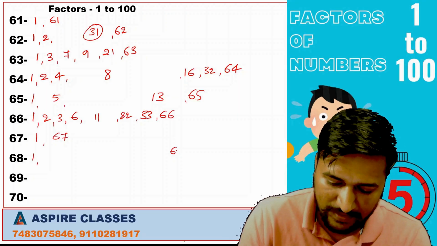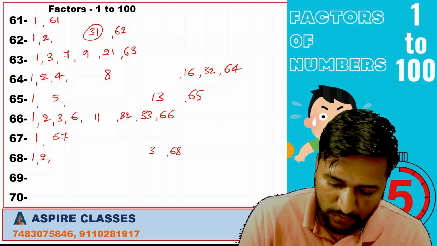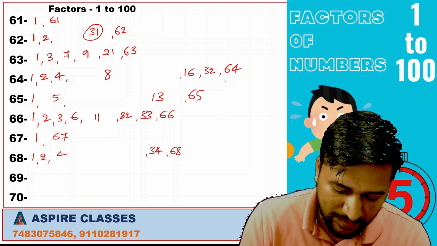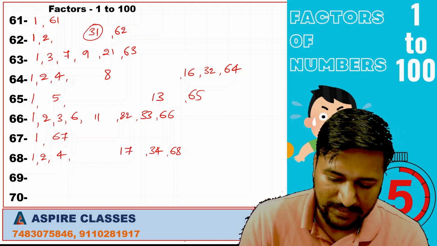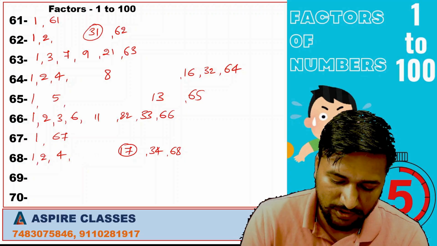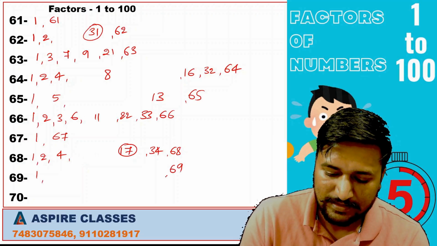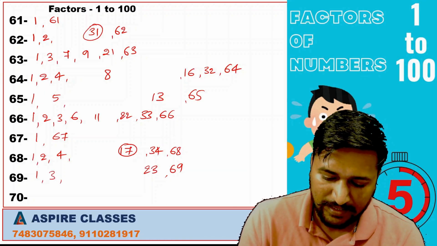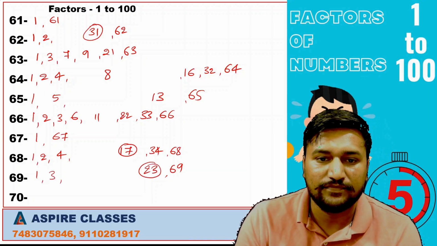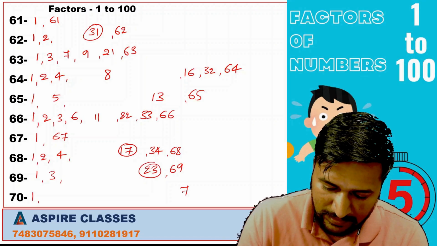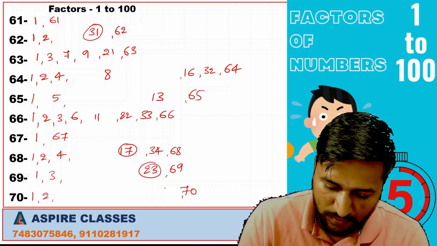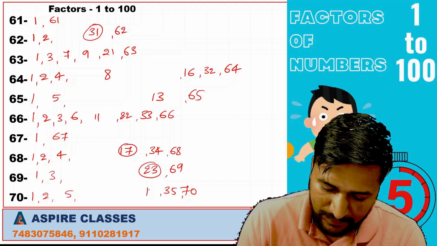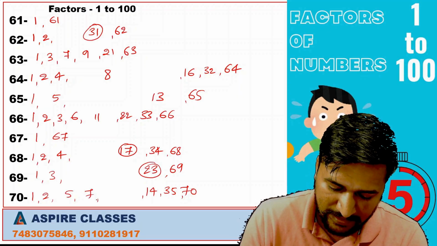For 68, 1, 68, 2, 34. This number is not divisible by 3, but it is divisible by 4. 4, 17. 17 is a prime number, so we'll stop it here. 1, 69, 3, 23. 23 is a prime number, so there won't be any factors. 1, 70, 2, 35, 5, 14 and 7, 10.